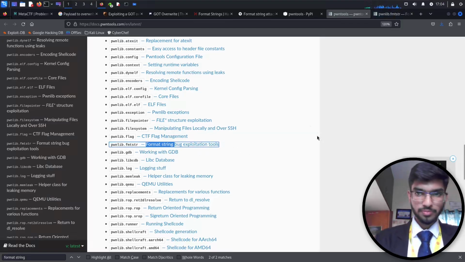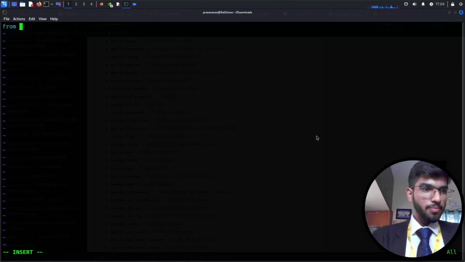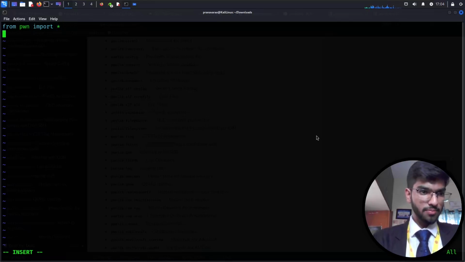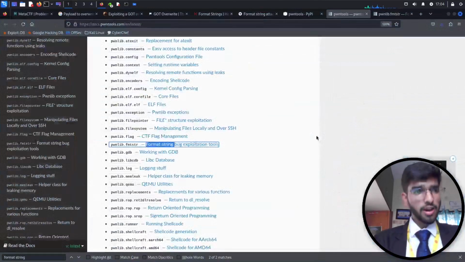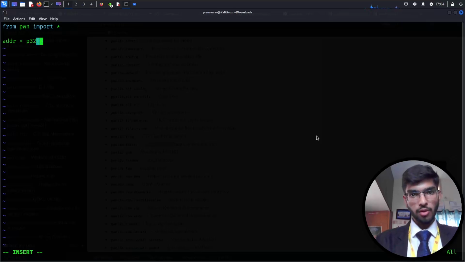Okay, let's go one step at a time. From pwn import everything, then let's set the address. I'll name it addr, which is equal to p32, which is going to convert it to a 32-bit format.